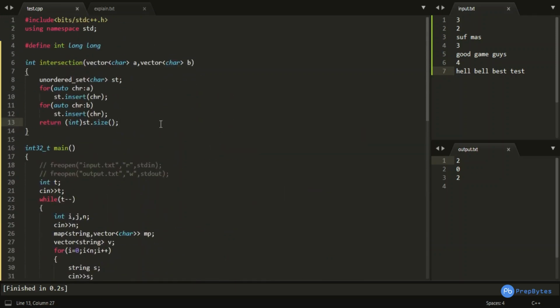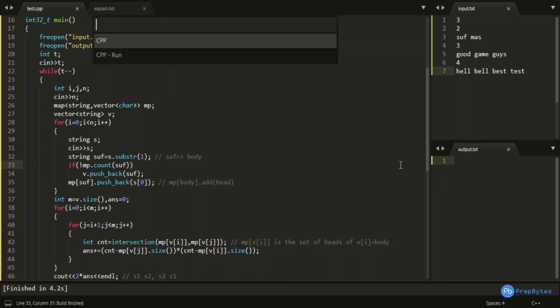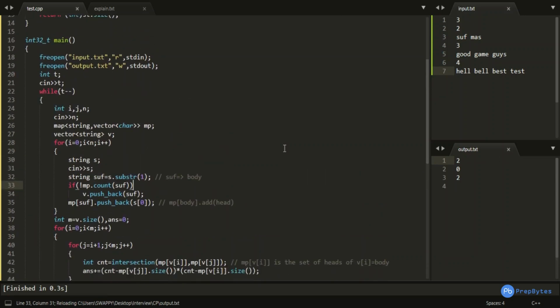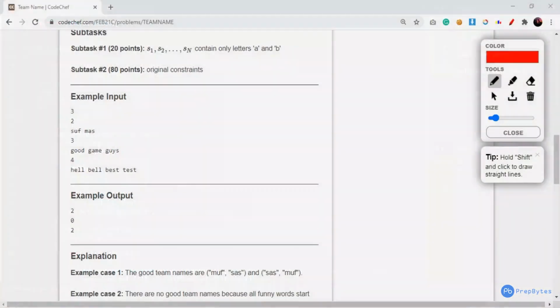Okay, so this is the pretty basic code of our team name problem of CodeChef, and let us check it over the sample test cases in the Sublime Text Editor only. Okay, so you can see that it is running fine for the sample test cases. Let me comment these freopen lines. Okay, and let us move to the CodeChef platform for submitting this particular problem.